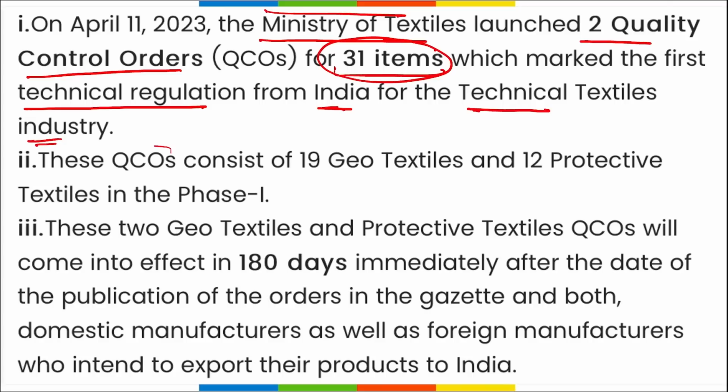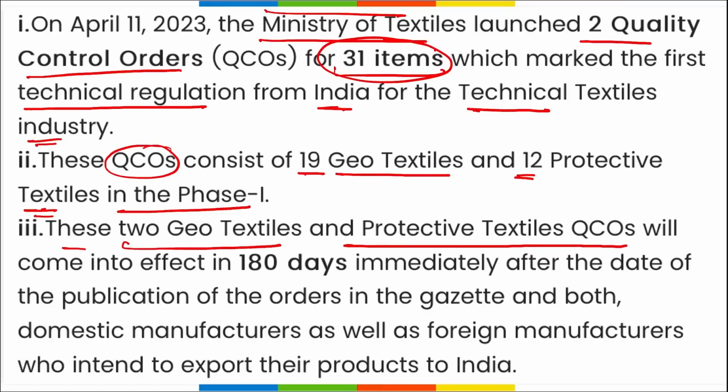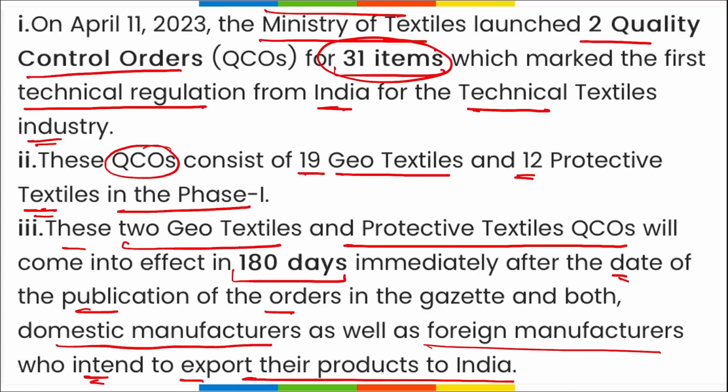Right, these QCOs consist of 19 geotextiles and 12 protective textiles from phase 1, and these geotextiles and protective textile QCOs will come into effect in 180 days after the date of the publication of the orders in the Gazette, and will apply to both domestic manufacturers as well as foreign manufacturers who intend to export their products to India.